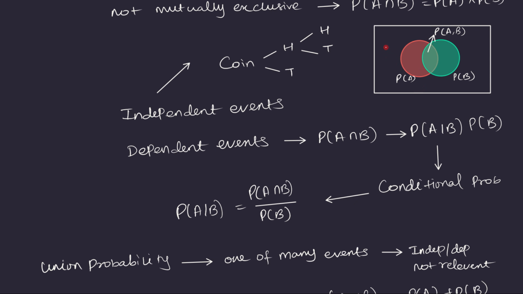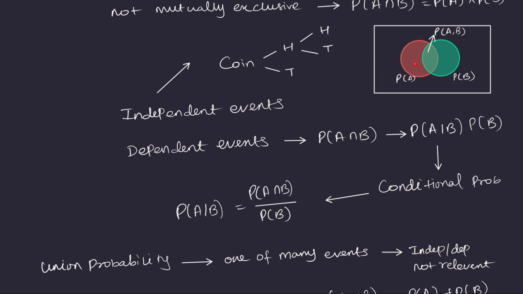If the dot is placed in this empty region, then it's neither A nor B. If the dot is placed within this green circle, then it is event B. And if the dot is placed within this red circle, then it is event A. Okay. So now the probability of getting the dot placed inside this green circle is probability of B.